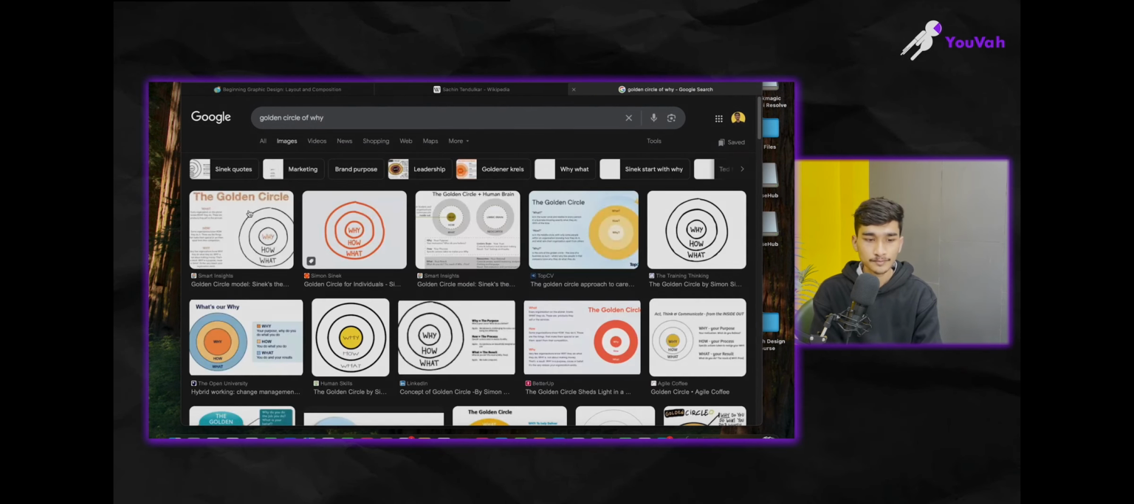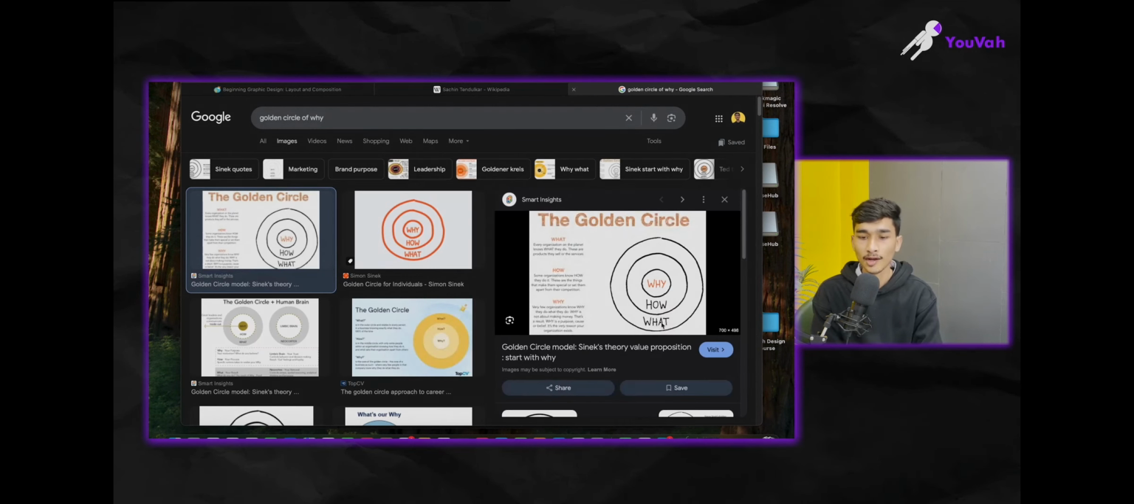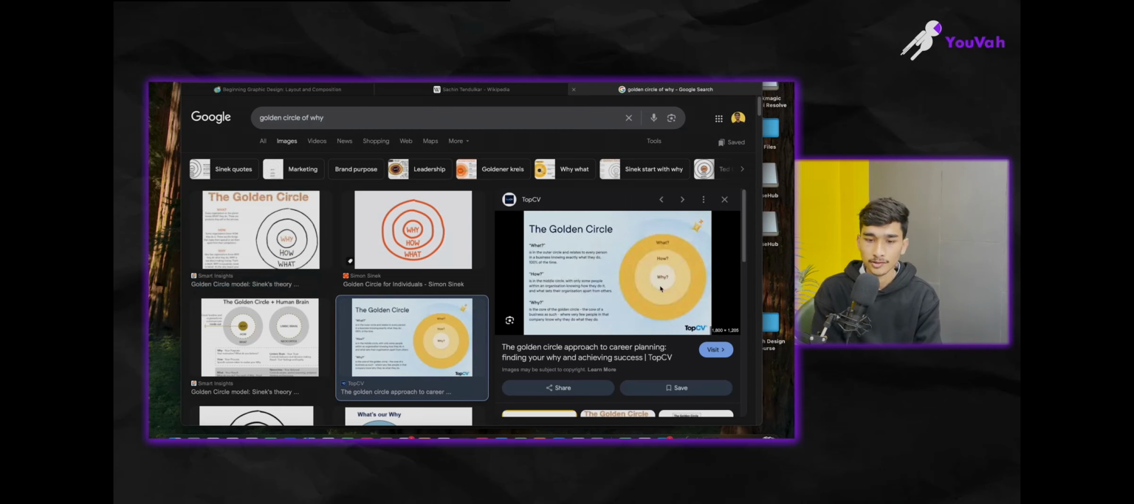See, the golden circle: why, how, and what. So sorry, my bad, I interchanged the what and how. But if why is clear, then you can move to how, and then what will automatically get clear. See this one. You can just pause your screen and read about it, what a golden circle is.